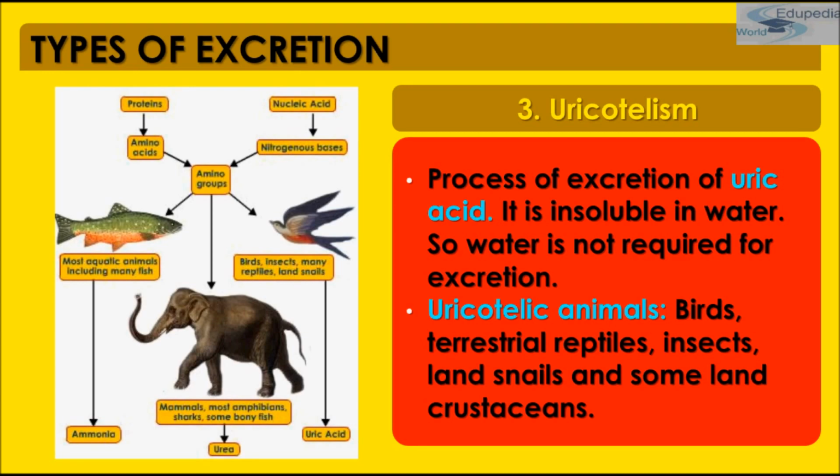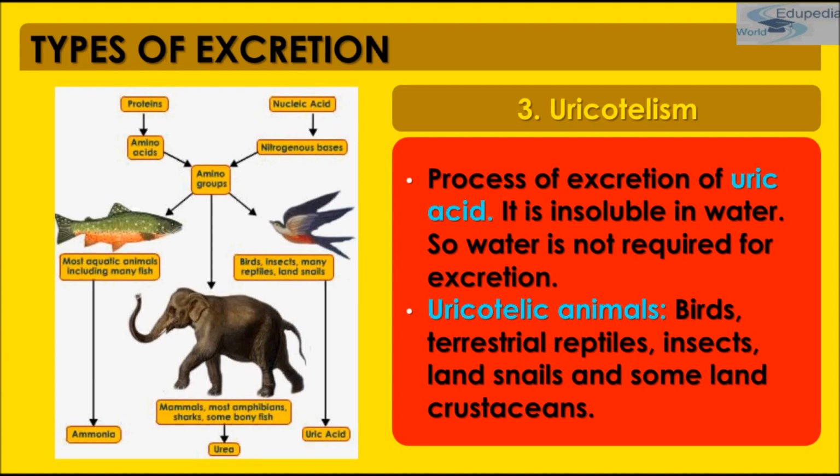This enables the above mentioned animals such as terrestrial reptiles, insects, birds, land snails, and some land crustaceans to conserve water as their water intake is very less. They excrete the uric acid as solid pellets or thick paste that contains little water.